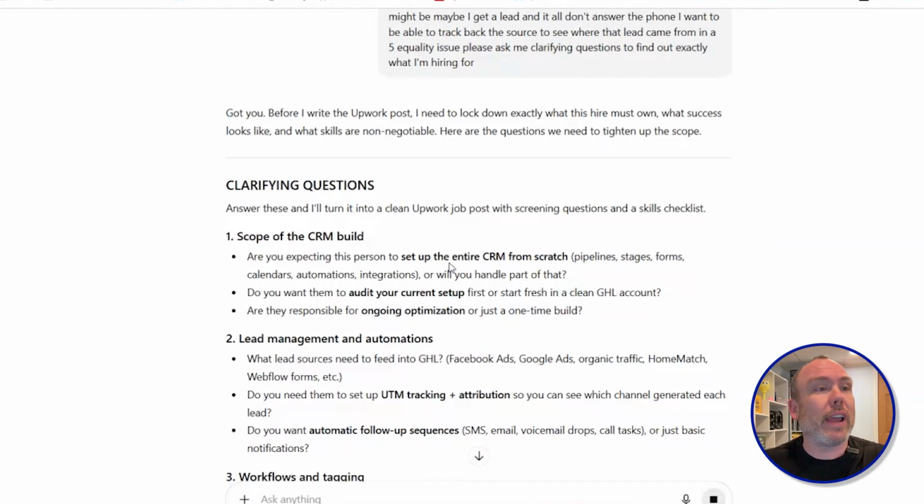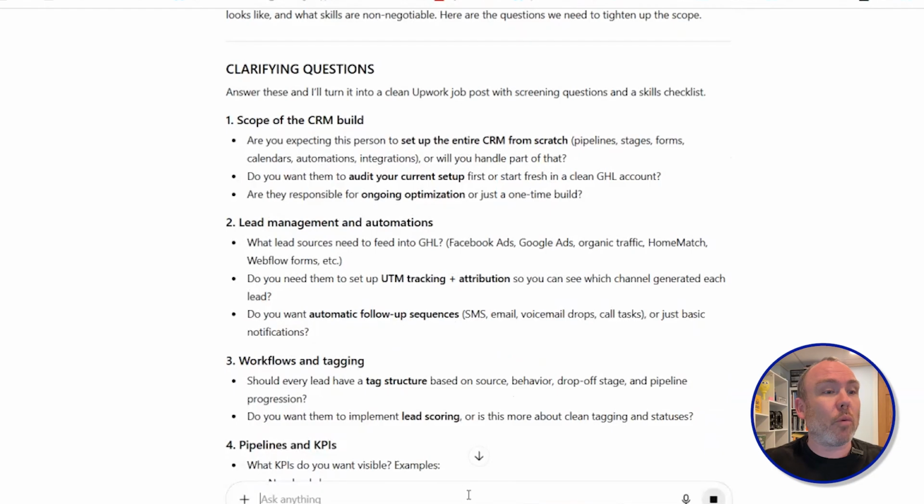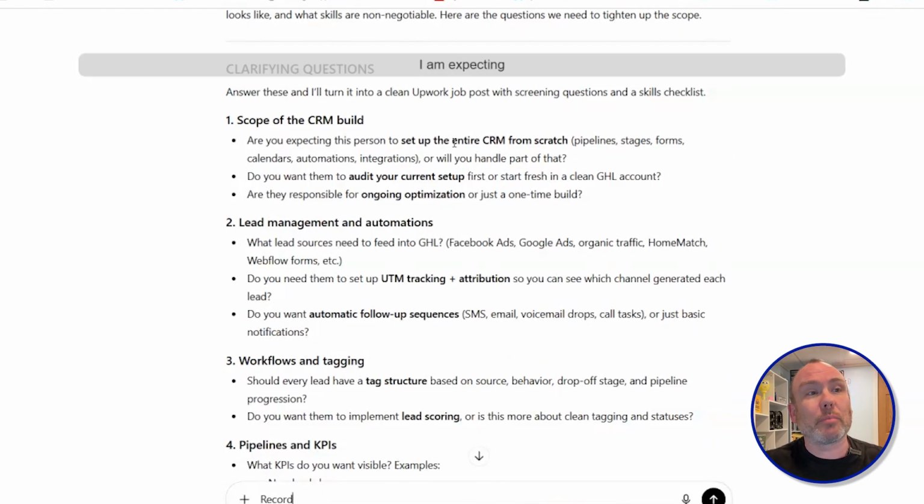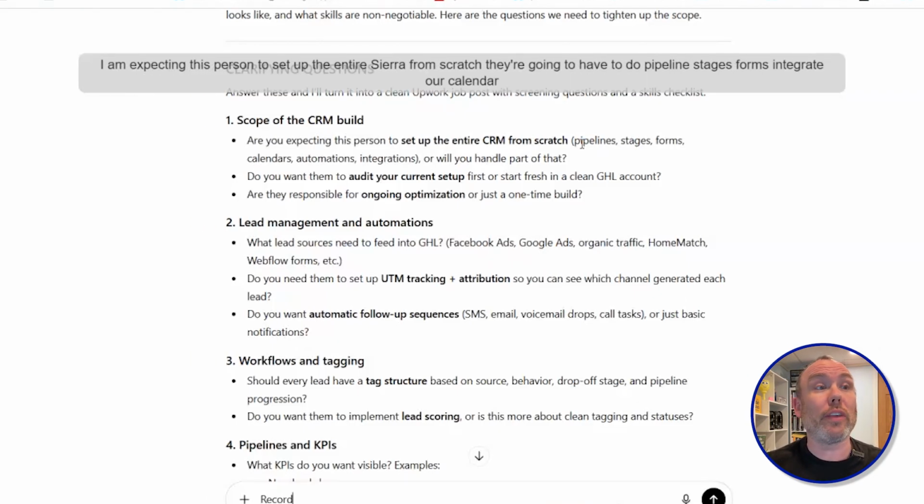So here it's going to say, okay, I'll turn these into a thing. And then what I do here is I'm going to go here and I'm going to record. I am expecting this person to set up the entire CRM from scratch. They're going to have to do pipeline stages, forms, integrate our calendar, all the automations and integrations. I am going to be part of that.